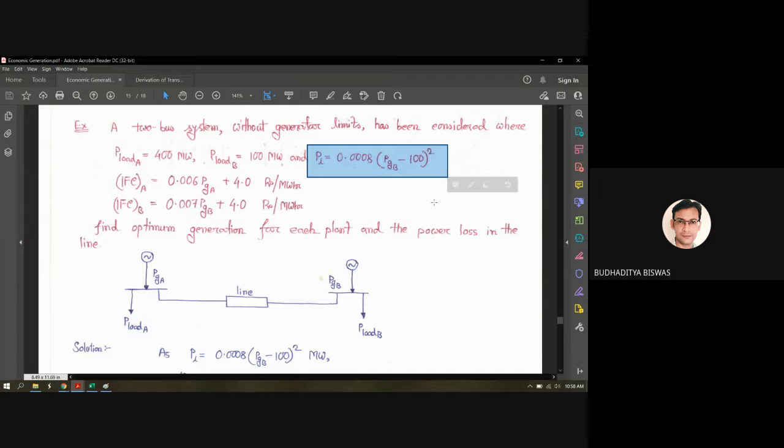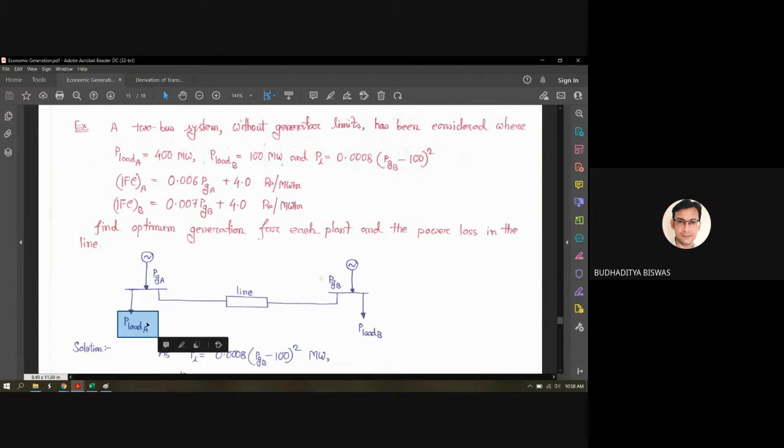You understand my point? You may ask me the question: why not the transmission loss, which is equal to PL, this expression, why is the PGA, the generation of power plant A, not present? Why only the PGB is present? Because the fact is that here P load A is equal to 400.